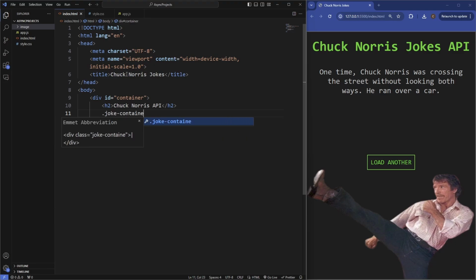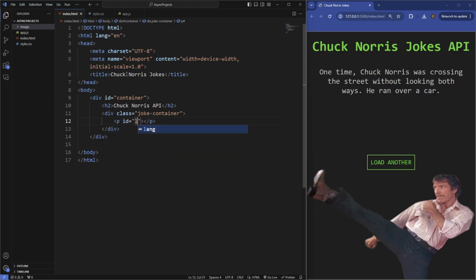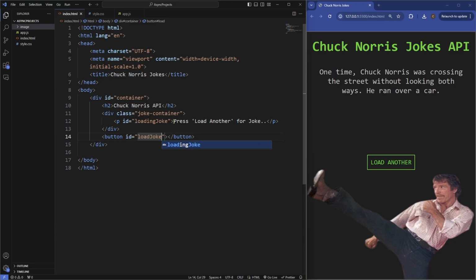So we'll say joke container, paragraph, and this is also going to have an ID of loading joke, and this is just going to say press load another for joke. And underneath, our button is going to be load joke btn.